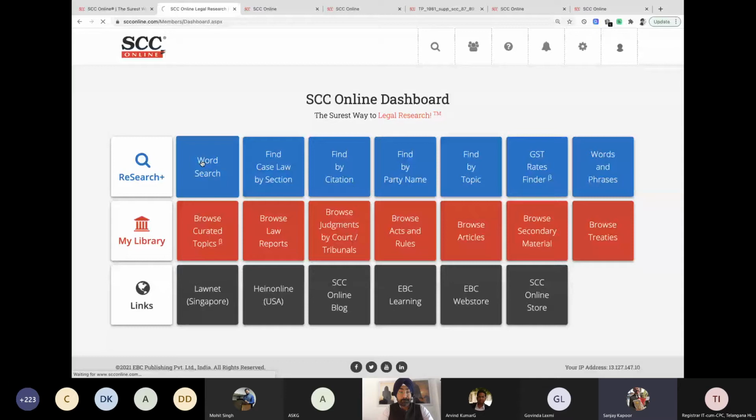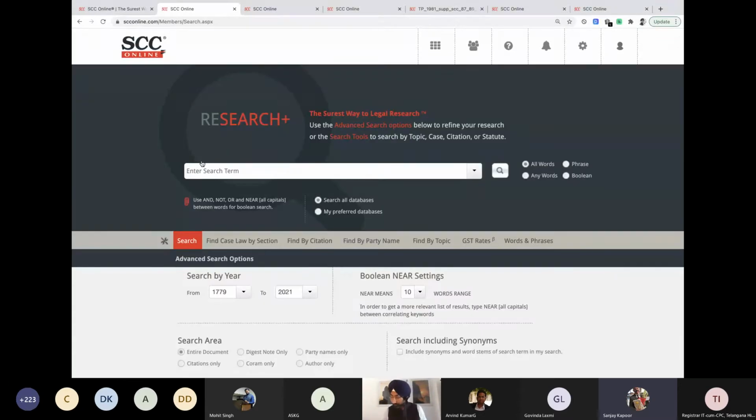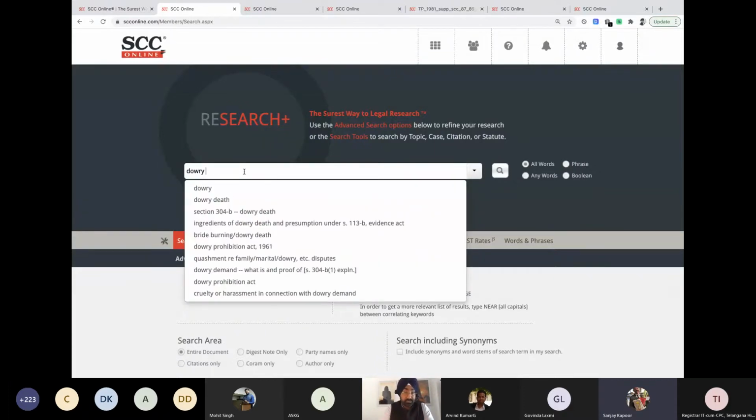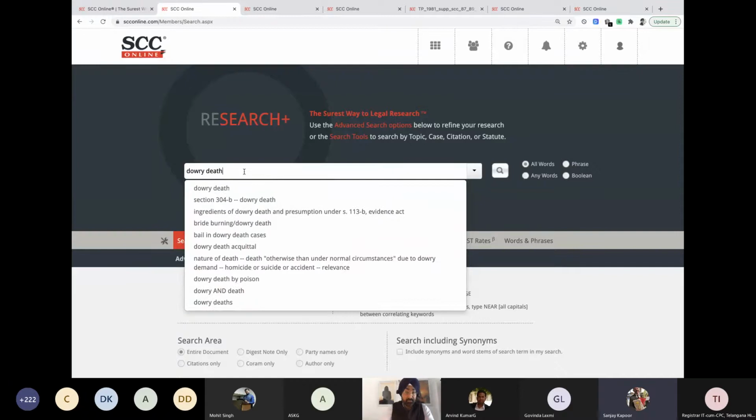It's a dowry case, and there is a death because of burning of the bride. So how can we search this? Should we use the phrase "dowry case"? It's a dowry death case. So, dowry death, and the bride was burnt.